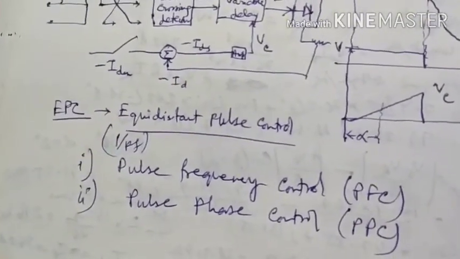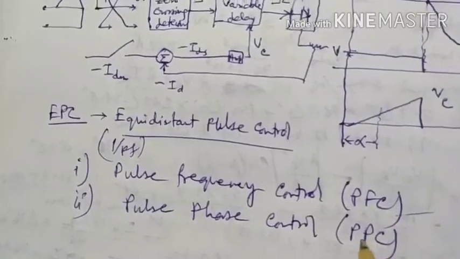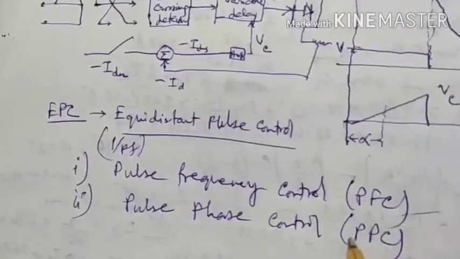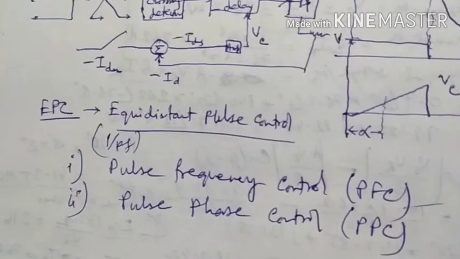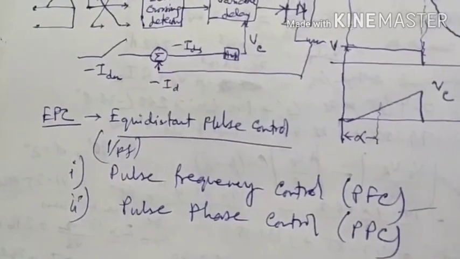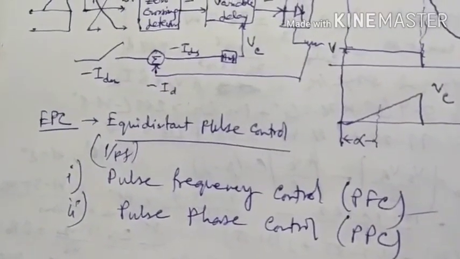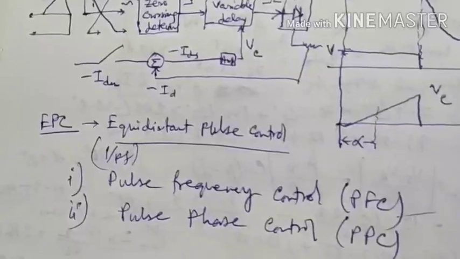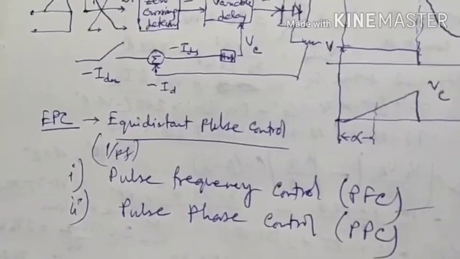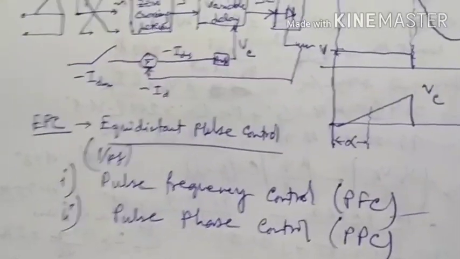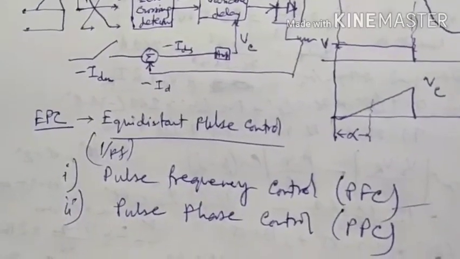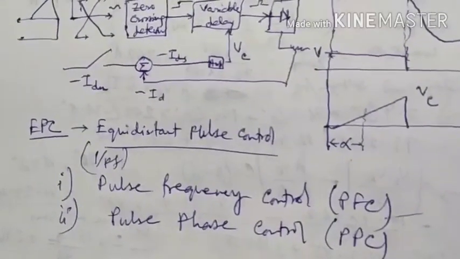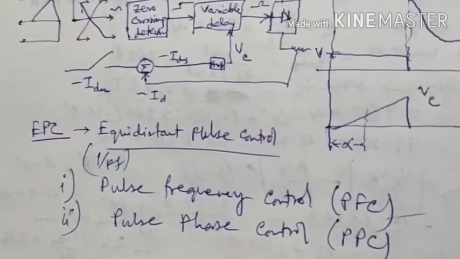So what is PFC? The frequency of the voltage controlled oscillator, that is VCO, is varied by the control voltage Vc, which is related to the error quantity like current, extinction angle gamma, or DC voltage being regulated.